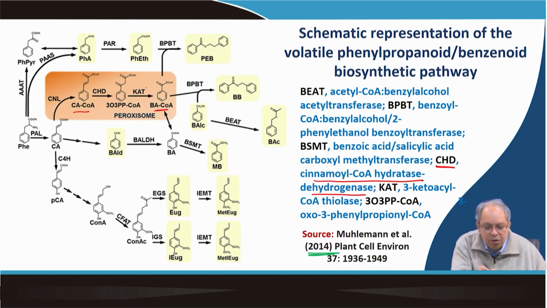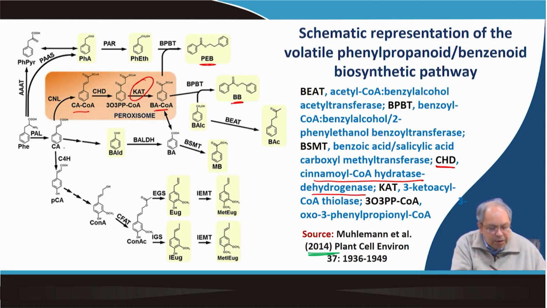So here the chain shortening occurs; this is the chain shortening enzyme. Then this benzoyl CoA will move out and be utilized for formation of phenylethyl benzoate or benzyl benzoate as the case may be, or leaving the CoA out it can form benzoic acid, and benzoic acid can subsequently be utilized for methyl benzoate and so on.